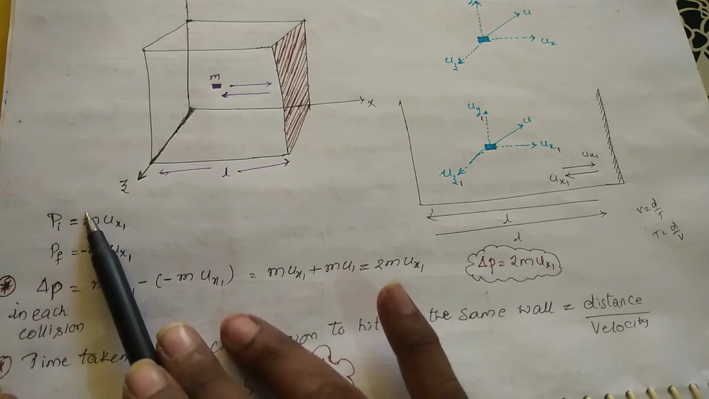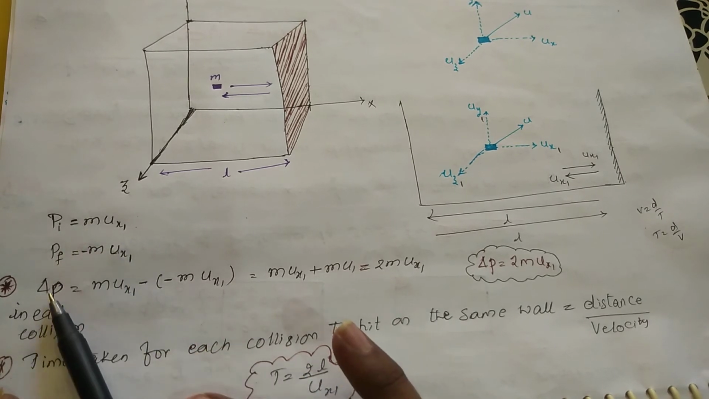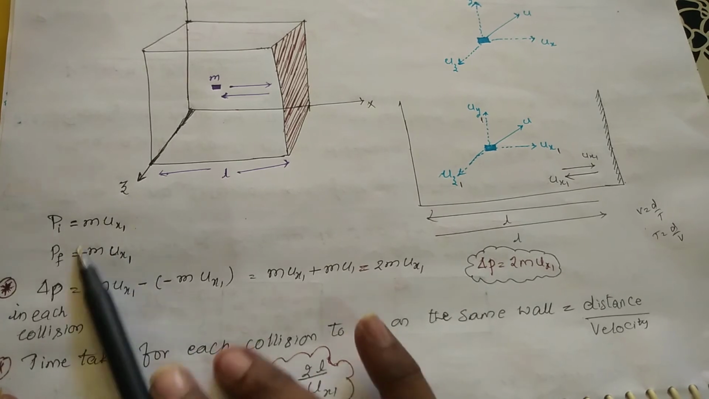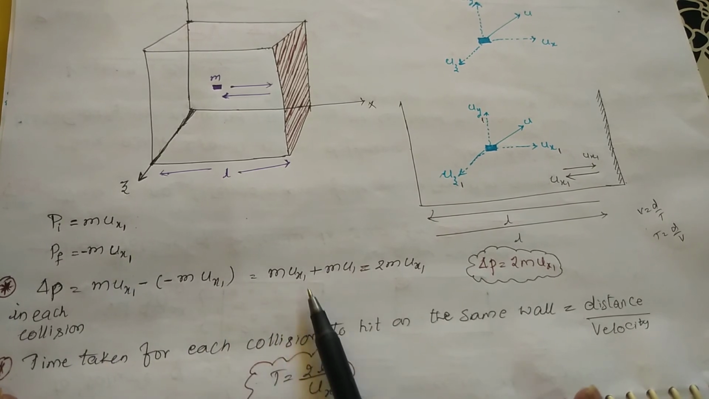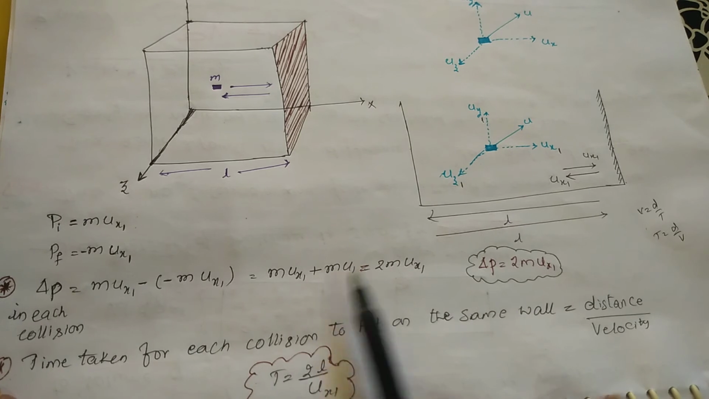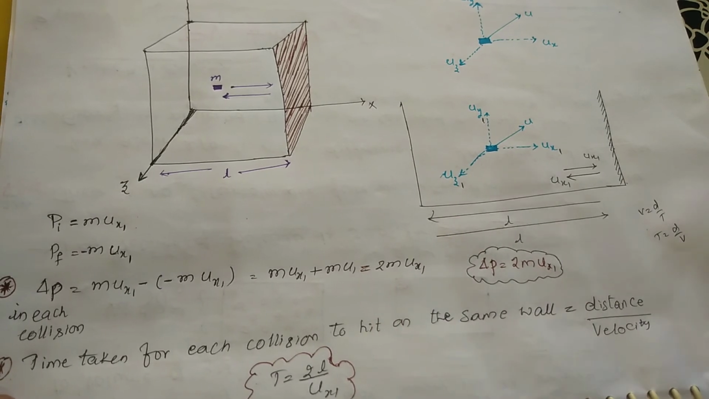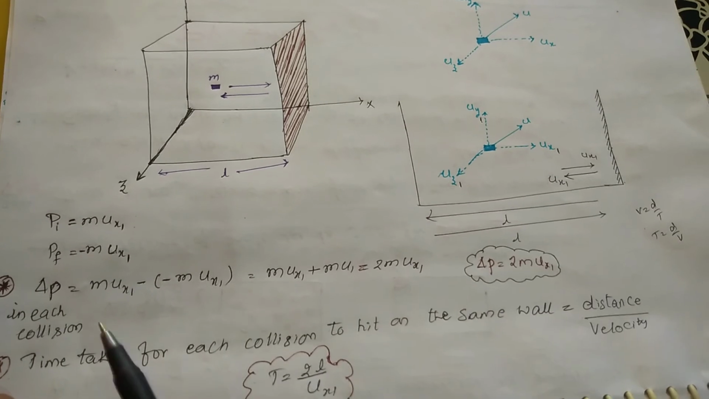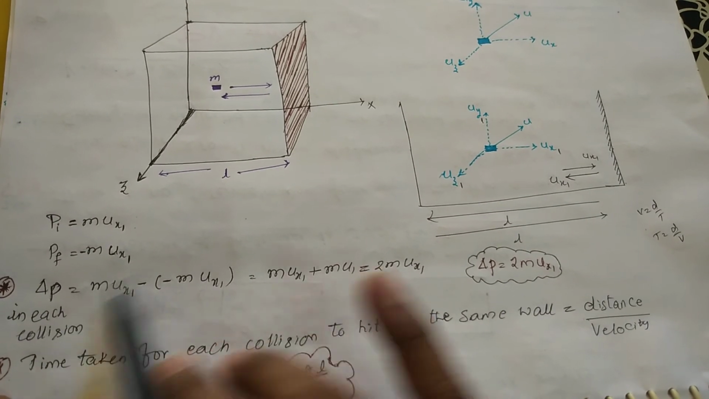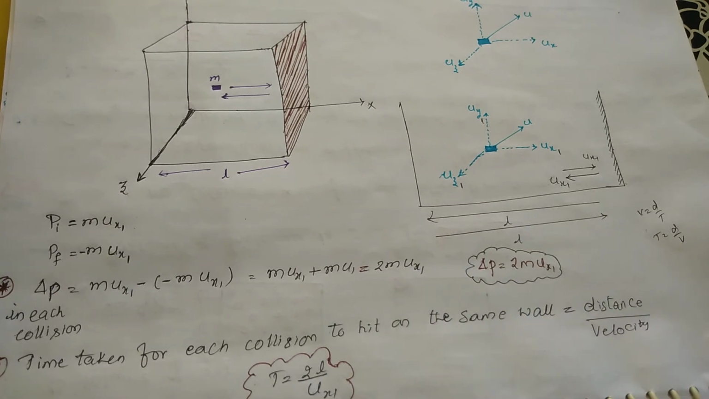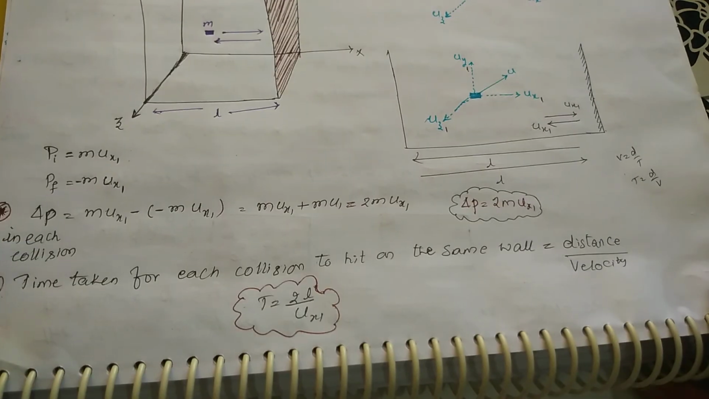We want the change in momentum. Change means one minus the other. So I am taking this one minus this one. What am I getting? mμx1 minus of minus mμx1. So it will be 2mμx1 per collision. The change in momentum per collision is 2mμx1. Velocity is not changed, individually both are the same. So finally we get the change in momentum as 2mμx1, and the time traveled is 2L by μx1.